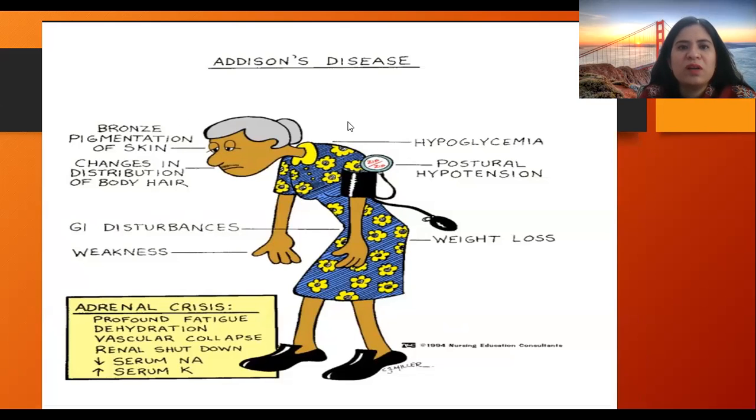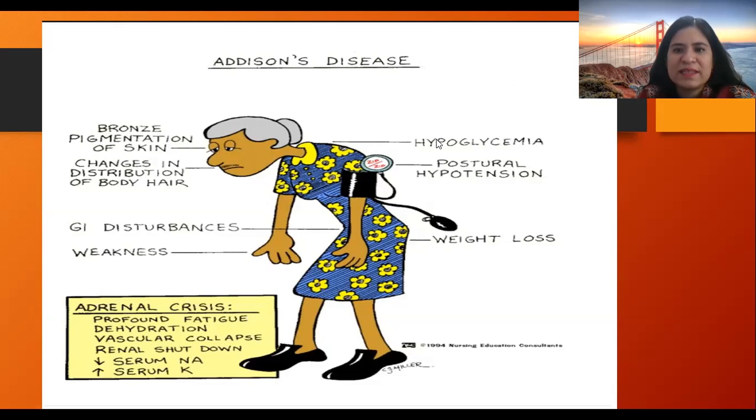This is a pictorial representation of the symptoms of Addison's disease. It is called Addison's disease after the physician Thomas Addison. There is bronze pigmentation of skin. There might be increased pigmentation in the upper lip and chin area, but there are changes in distribution of body hair, that is falling off of armpit hair and pubic hair.